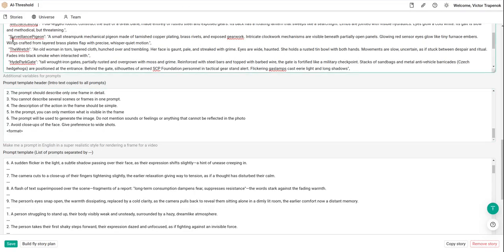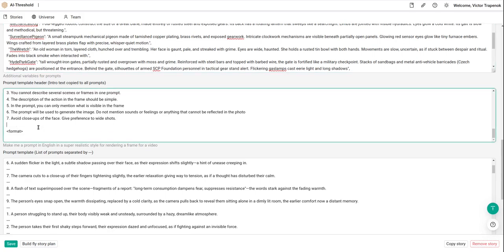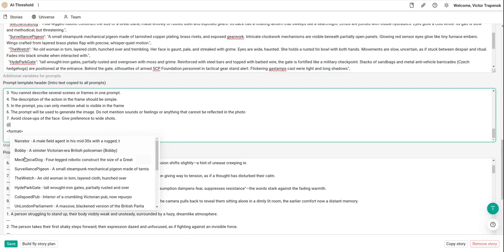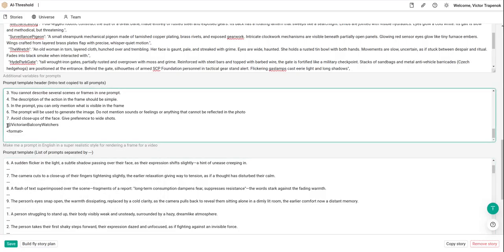For example, I have a variable, and if I want to mention this variable, I can use it with an add symbol and select one of the things. It will be mentioned here like a variable name, but inside the prompt it will be transformed to the variable value.